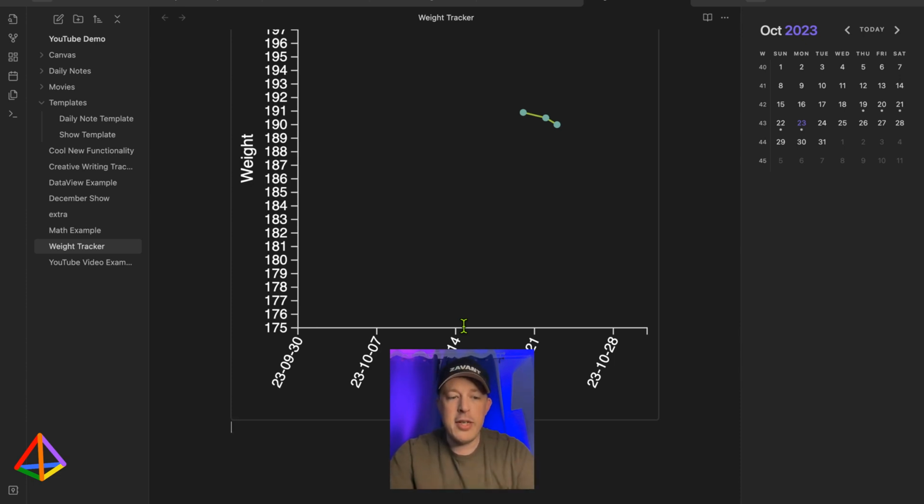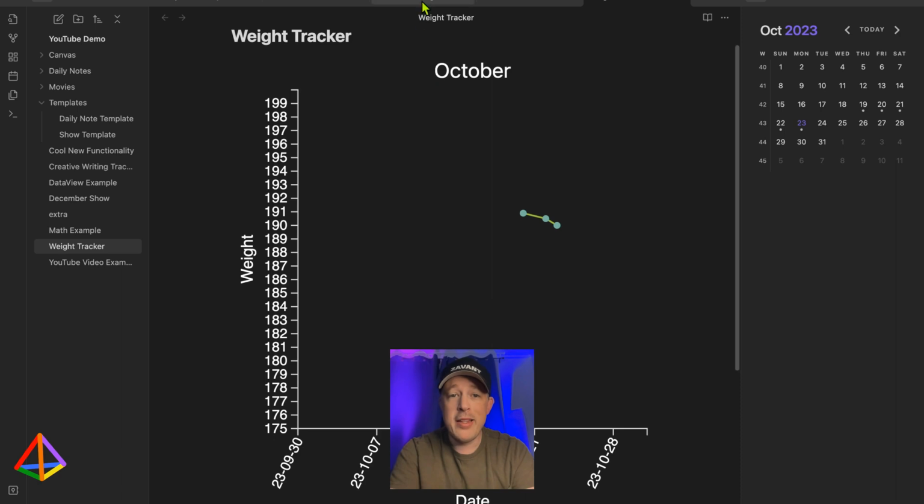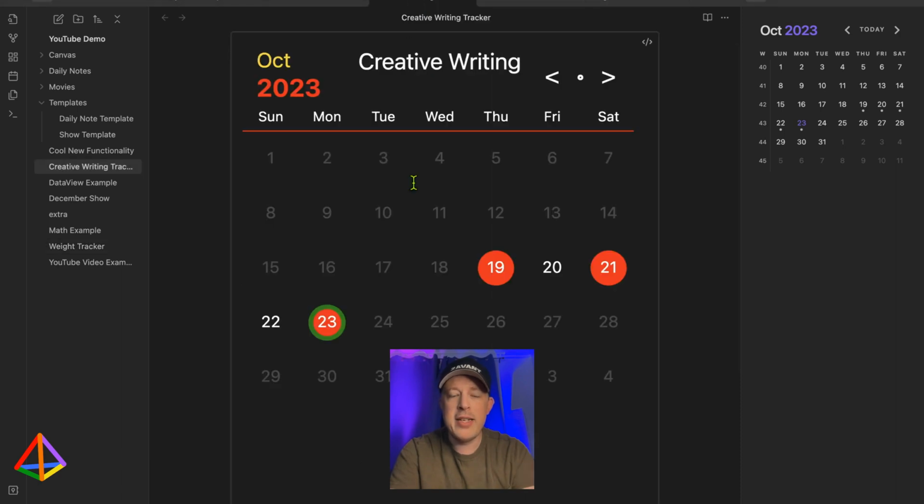But these are the two trackers that I'm using most often every day, to keep track of my weight and then to keep track of my daily habits. And I want to make sure that every single one of these days is enabled.